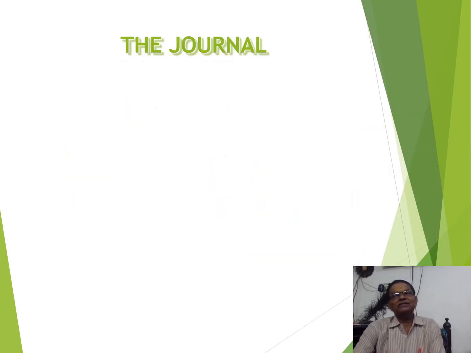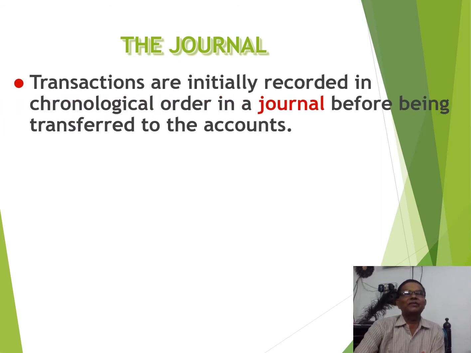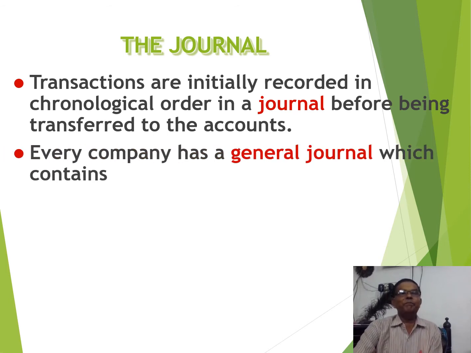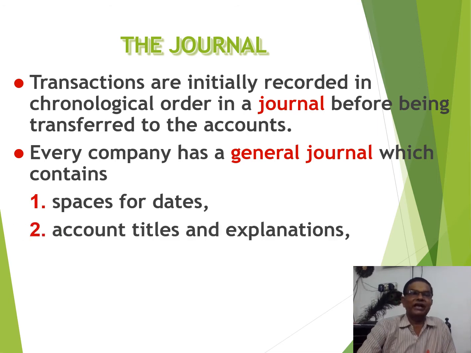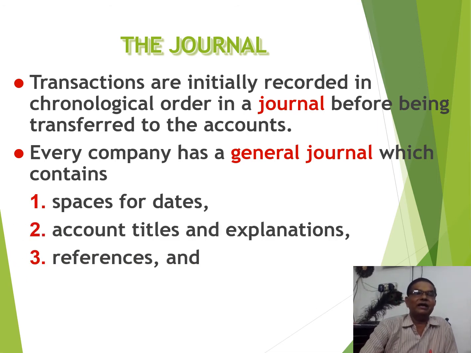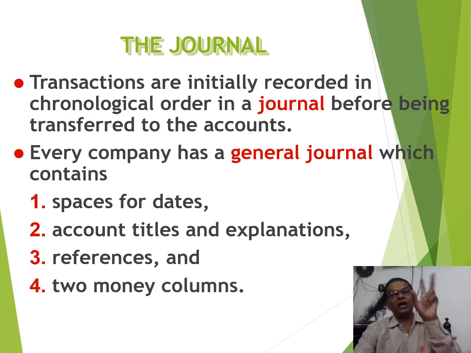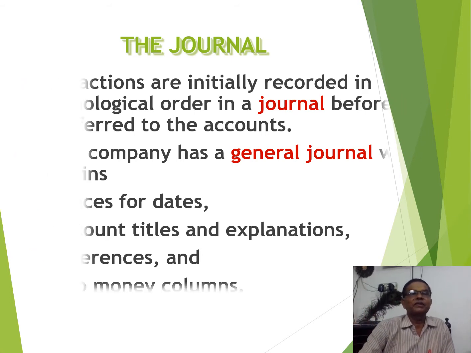So next part, we are going to understand the journal. So journal is very important. Transactions are initially recorded in chronological order in a journal before being transferred to the account. Every company has a general ledger which contains a space for date, account title, explanation and the references. And my dear friend, there are two columns for money or rupees, that is debit and credit.